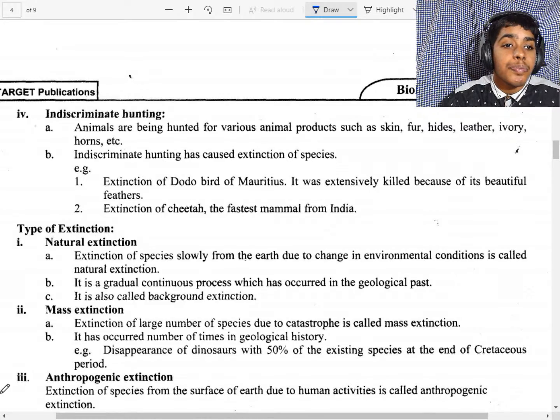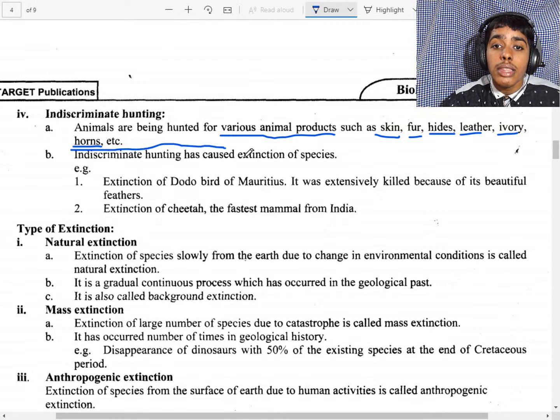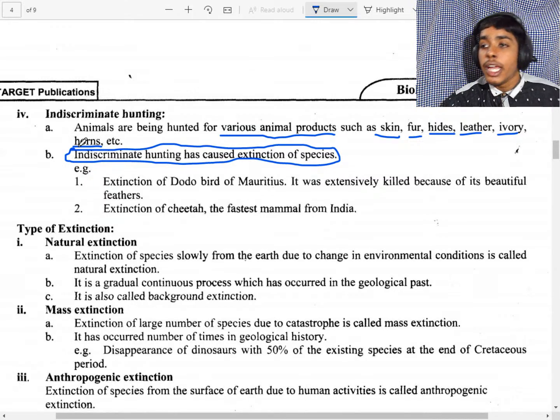Now animals are being hunted for various animal products like animal skin, fur, hides, leather, ivory, and horns. And it can cause extinction because hunting beyond a limit can cause damage.